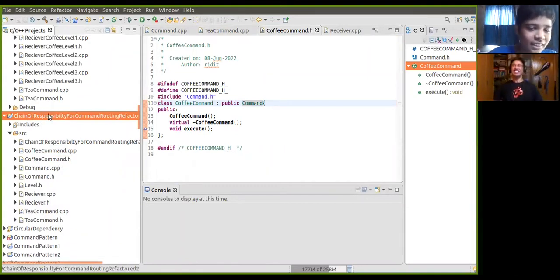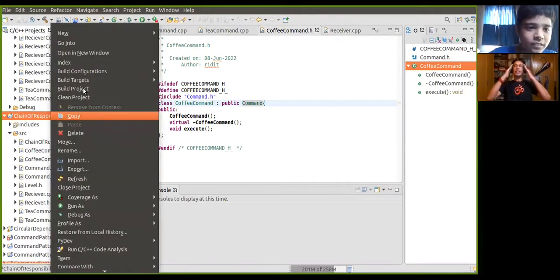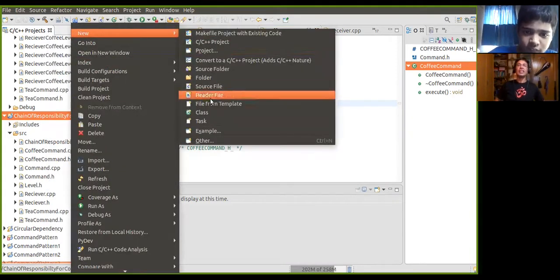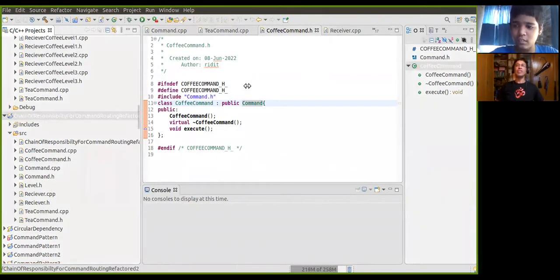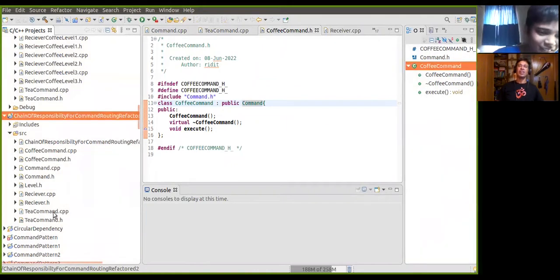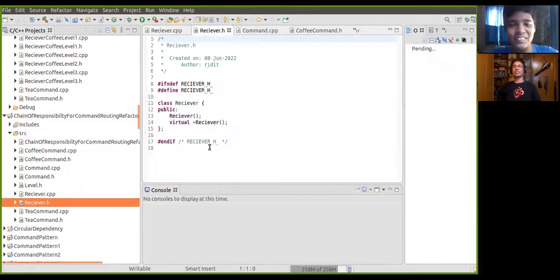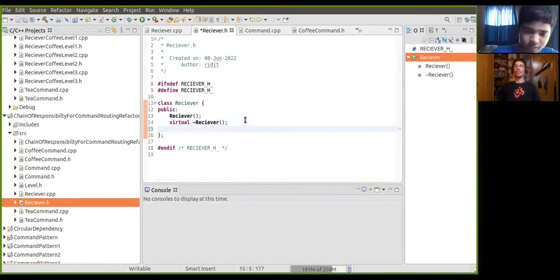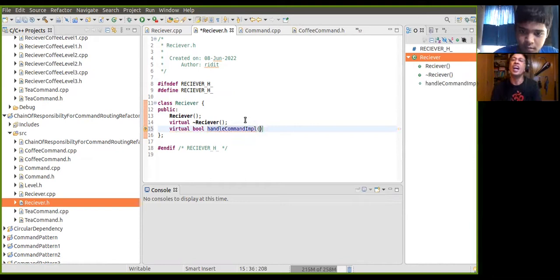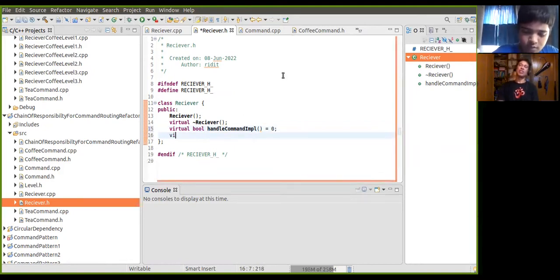So let's create the receiver class. Receiver class is already done, right? I think yes. Let's actually do it. It's a pure virtual function. You are implementing that.